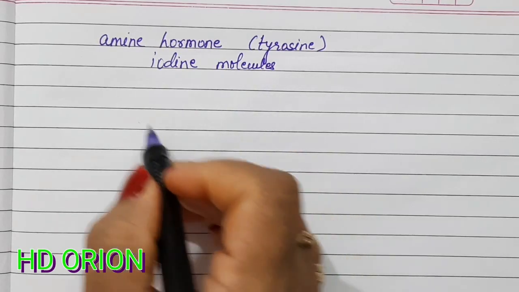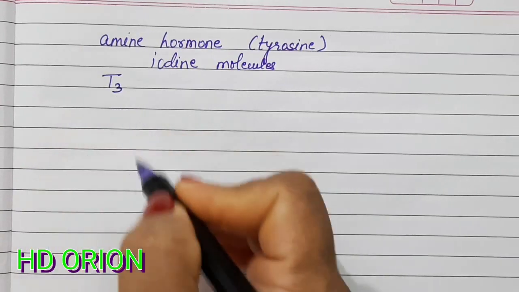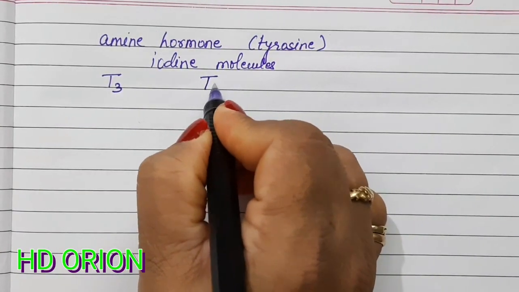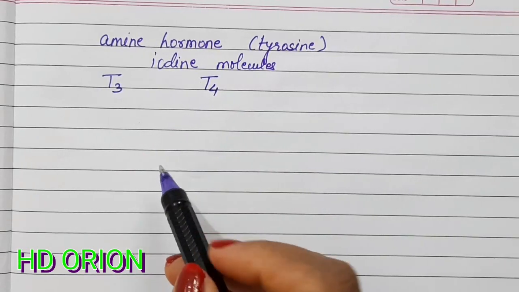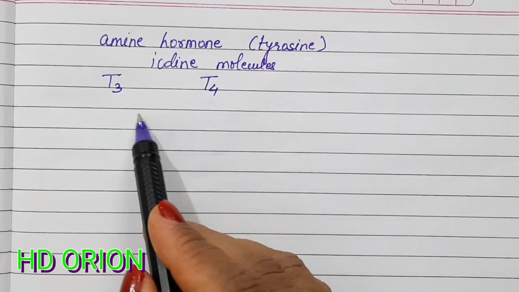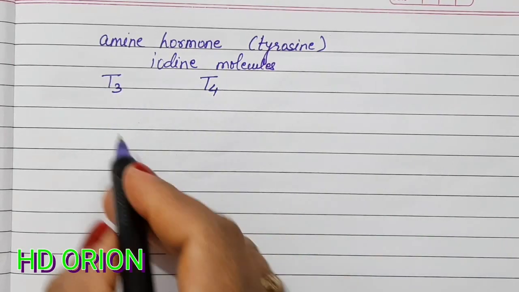There are possibilities of addition of 3 iodine, then the hormone will be called T3, and if there are 4 iodine molecules attached to tyrosine, it will be called T4. Thyroxine is a combination of both T3 and T4.